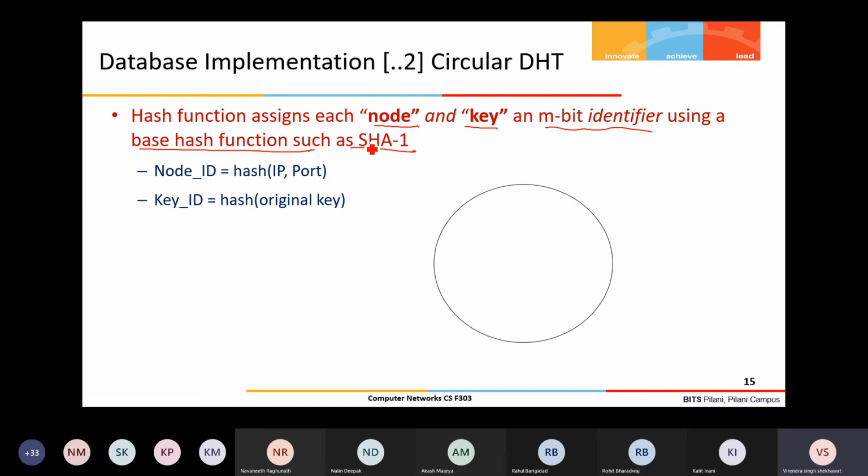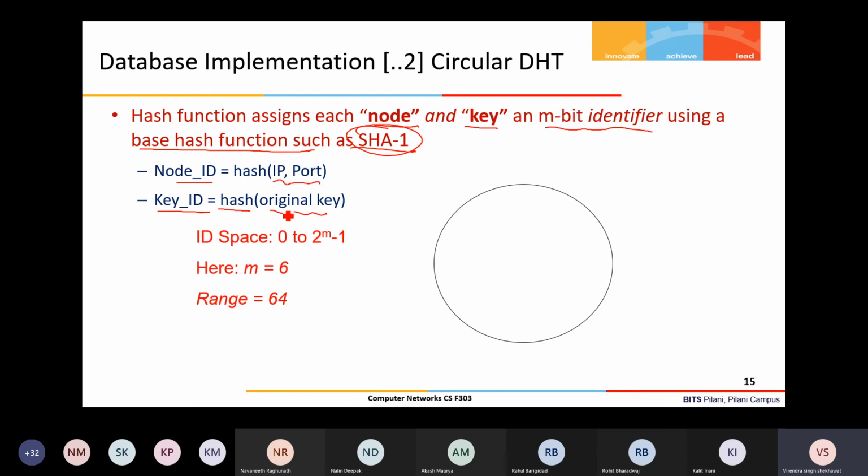This is a secure hash algorithm, SHA-1. I hope you have studied hashing in data structures, but right now don't worry about it. You create a hash value for the node and a hash value for the key. The node ID can be a hash value of the IP and port number, and the key ID is the hash value of the original key.